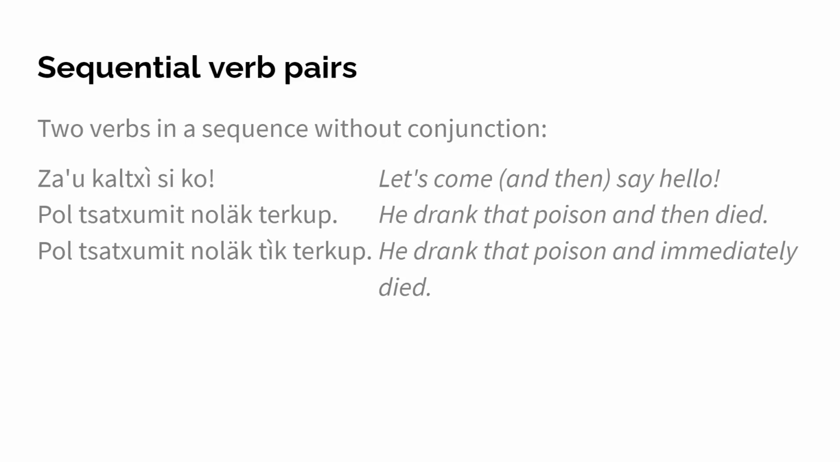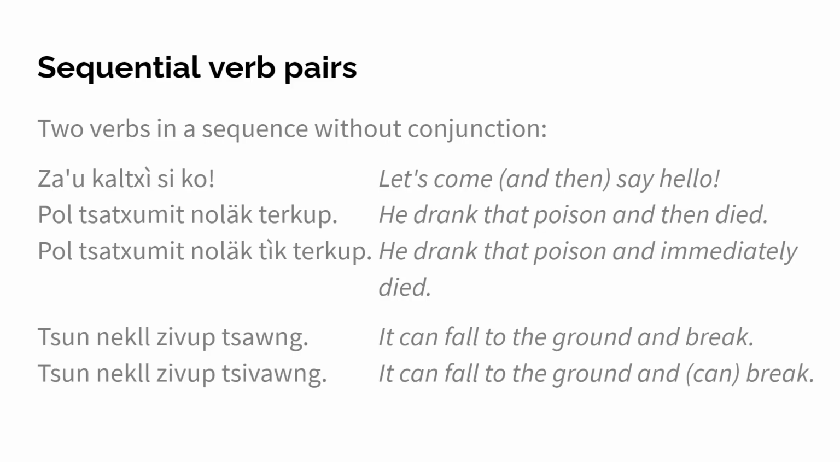And now you maybe might be asking, but what's the difference between that and tick? And that you can see with the next sentence. Pol umit nodek tek terkup. He drank that poison and then immediately died. So tick always shows that something happens immediately after another action. With sequential verb pairs, if you don't have any conjunction, it can be anything. It can be that he immediately died. It can also be that he drank the poison and then the next day died. So it just means and then something else happened, but it doesn't show how fast or slow that happens.